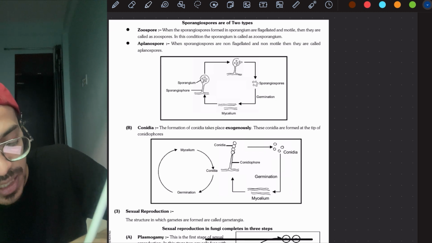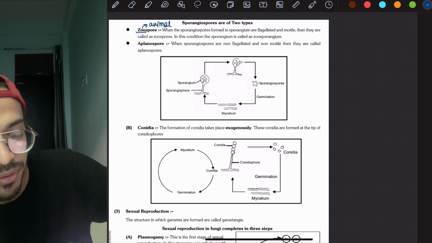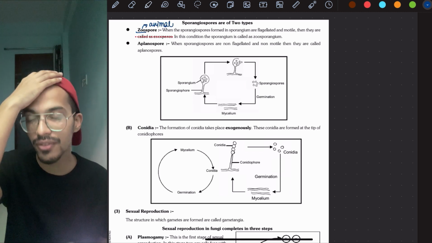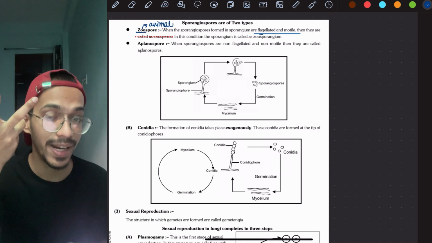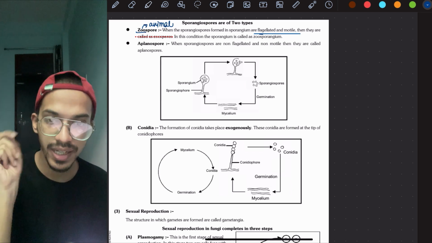It is related to animal. Animal has the feature of what? It has a feature of movement. So they are flagellated and they could be motile. Motile, if they are there, means they are able to swim or they can move.